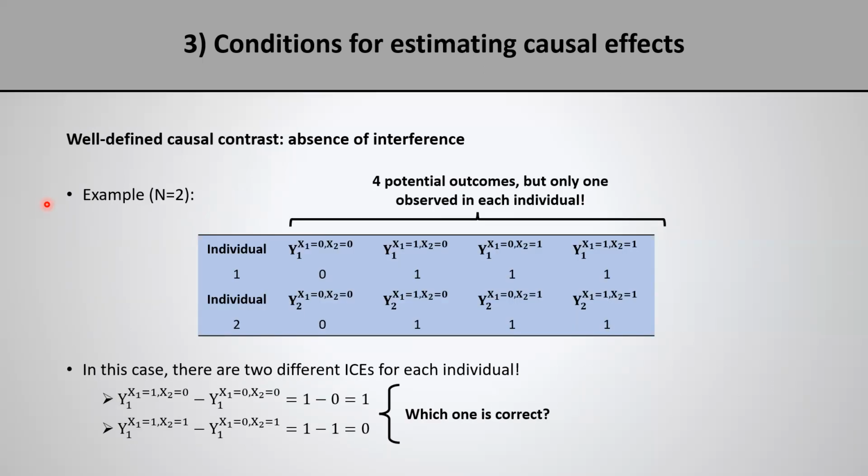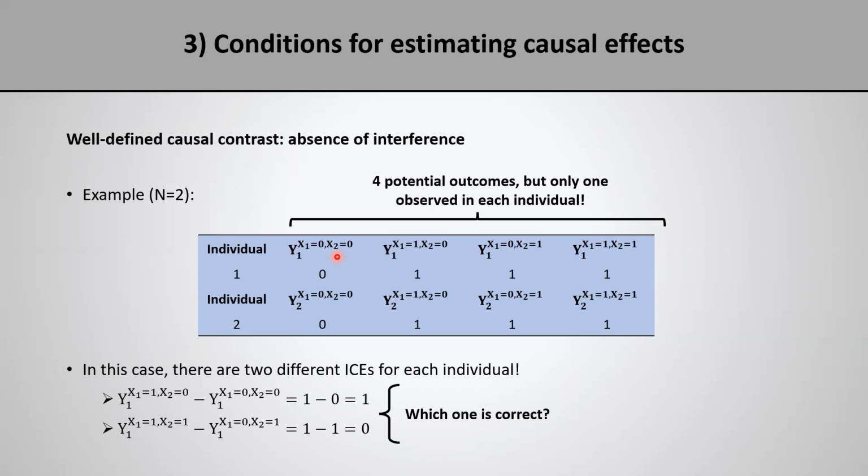Okay, we understand what absence of interference means, but what is the problem with interference? Let us try to understand that with a very simple example where we have a population with two individuals, individual 1 and individual 2. And let's suppose we know the potential outcomes for both individuals. But now, because I have interference, I can no longer define the potential outcome only with respect to the exposure status of individual 1, but I also need to consider the exposure status of individual 2. And if I had more individuals, I'll need to take those into account as well.